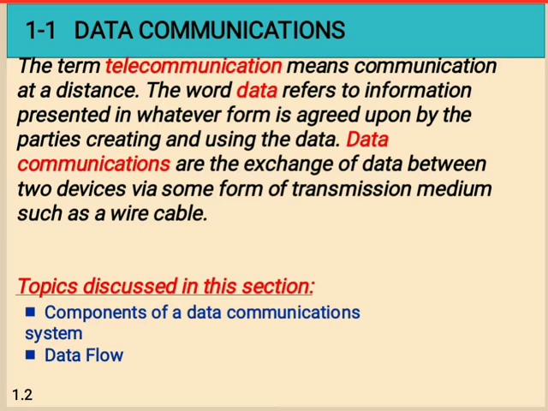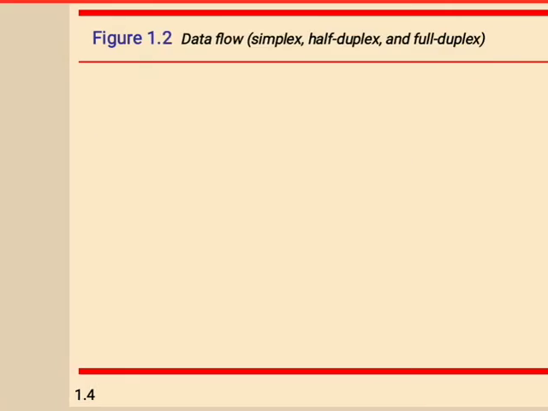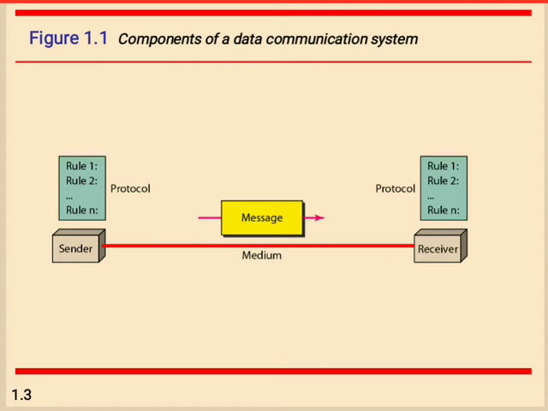In data communication, the data communication system has 5 components. In this diagram, we see the sender and receiver on two different devices, and the message is sent from one side to another side.